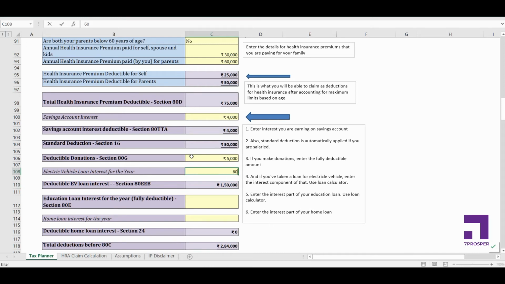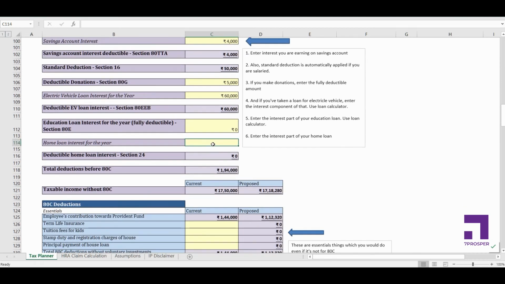Let's say it's 60,000. Alright, if you are paying an education loan interest, you can sum up the total interest that you're paying over the year and enter that here. That is fully deductible. Let's say I'm not paying any education loan, so I'll keep this as 0. And if you have got a home loan, let's say I've got a home loan and I'm paying around 2 lakh interest on that for the year.